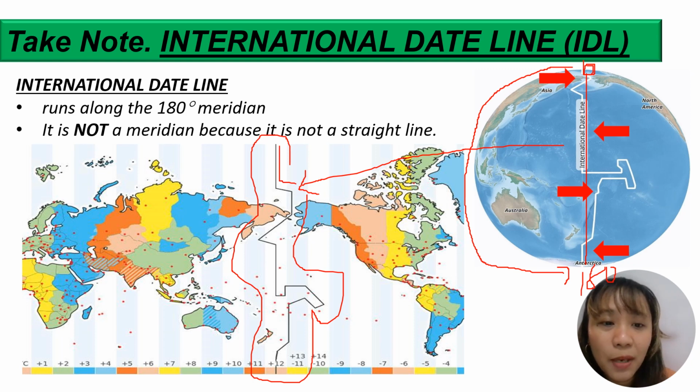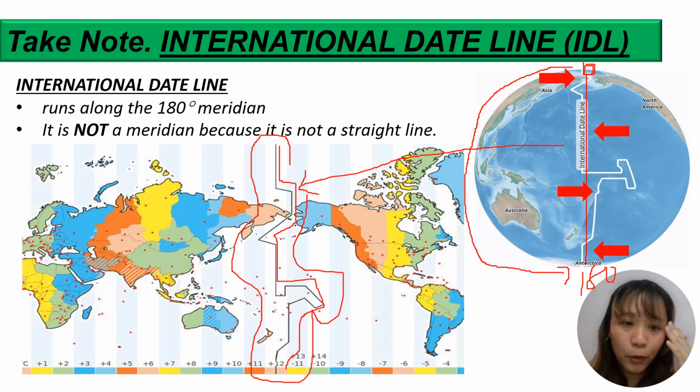It swerves a little, then down, and then swerves like that, then it zigzags. Why does it zigzag and bend? Because it is to accommodate the different countries of the world. For example, this looks small from our view, but actually that's a country. If we cut right through this country, so this is a country. If we chose to make it straight like that, what would happen to this country?